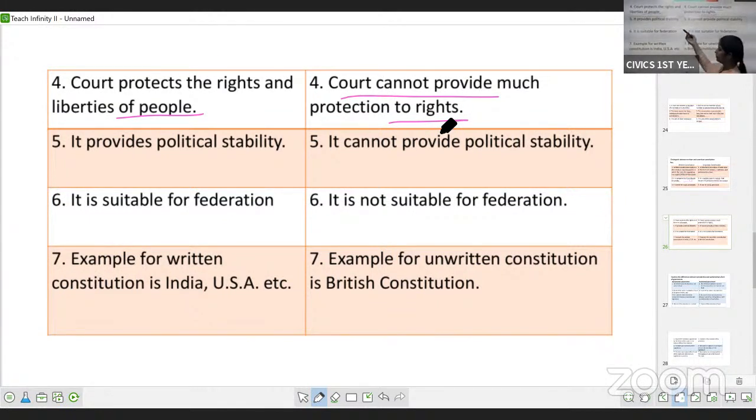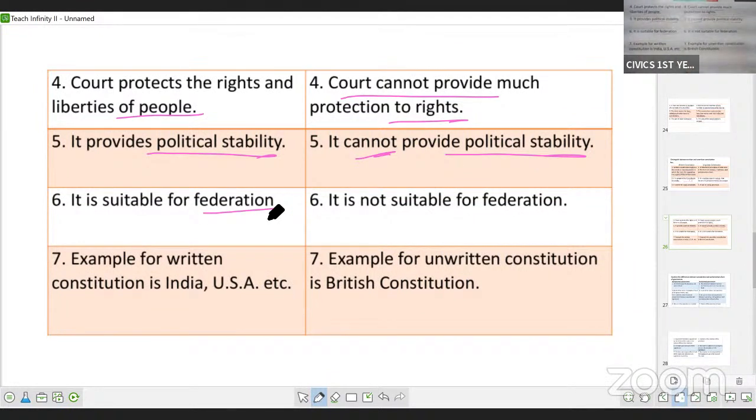As a written constitution cannot be amended easily, it provides for political stability. Whereas unwritten constitution cannot provide political stability. Written constitution is suitable for federation. What do you mean by federation?